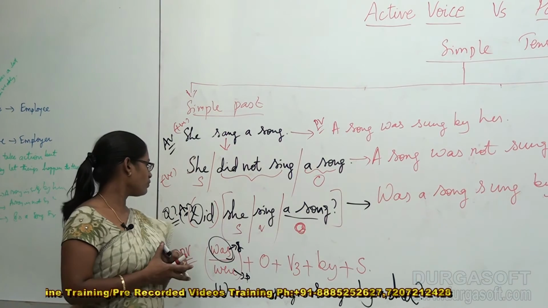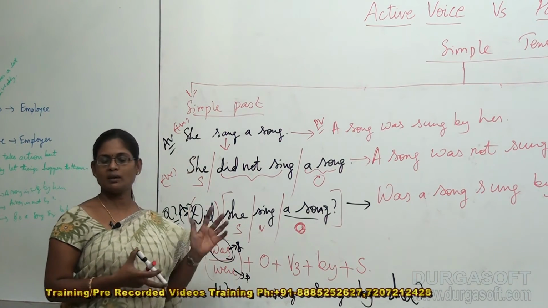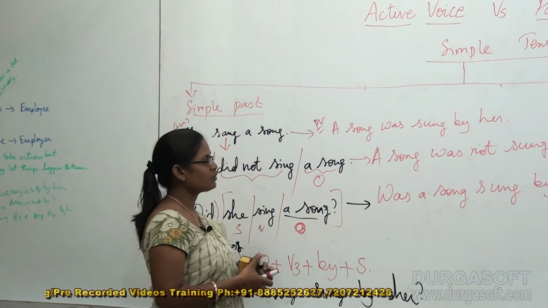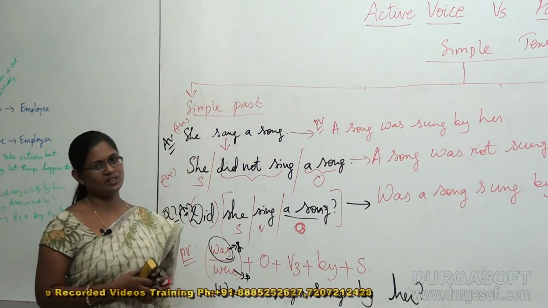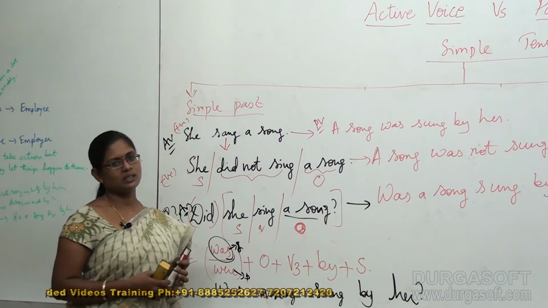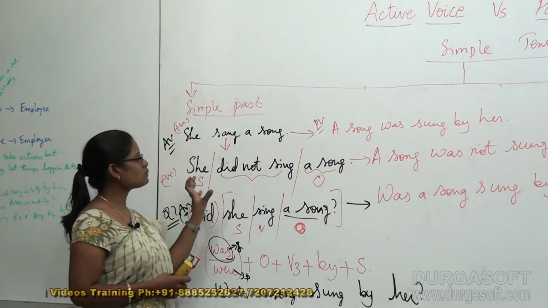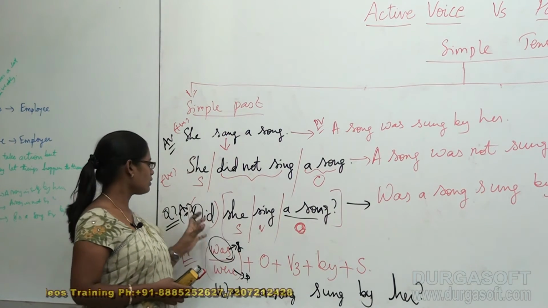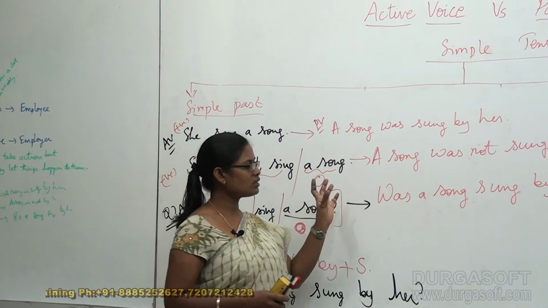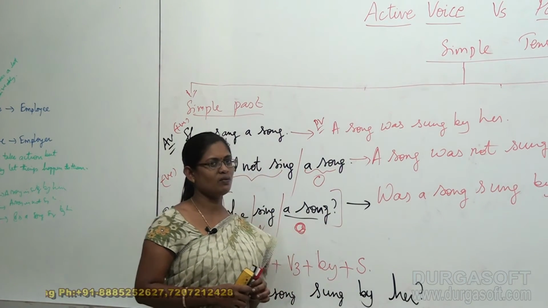So if there is a question in active voice, that can be exactly converted into a passive voice question with the provided explanation. So students, this is about simple past tense, conversion of the respective positive, negative and questioning active voices into positive, negative and questioning passive voices.